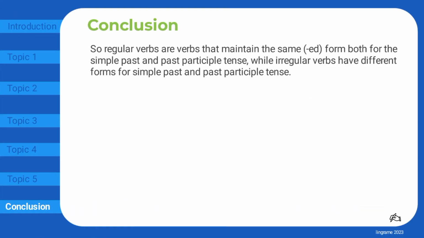So regular verbs are verbs that maintain the same -ed form both for the simple past and past participle tense, while irregular verbs have different forms for simple past and past participle tense.